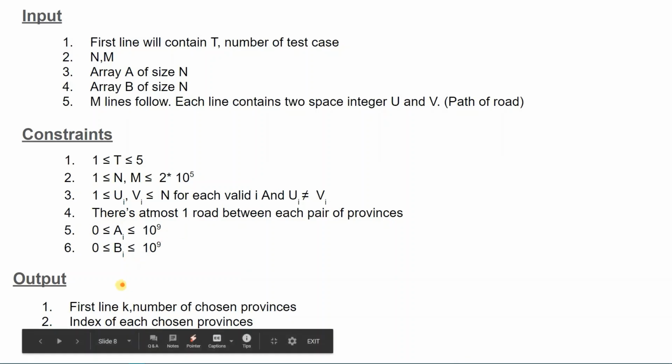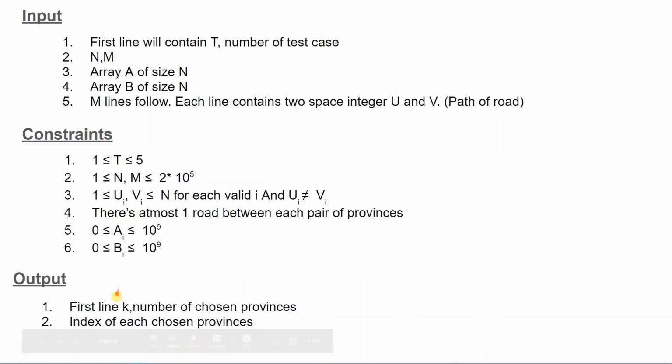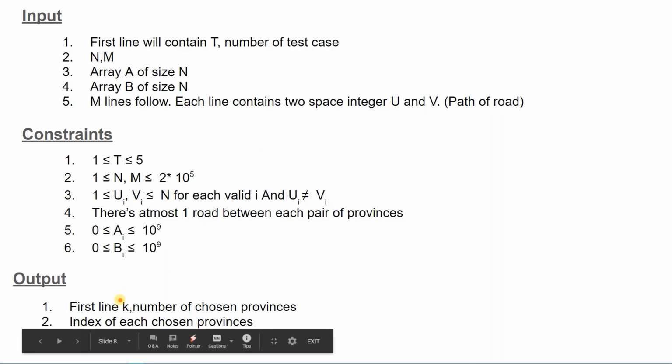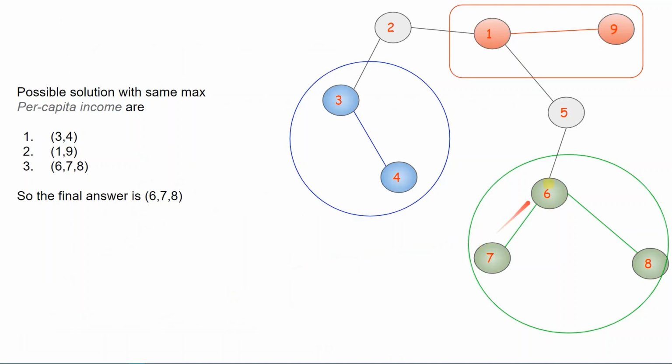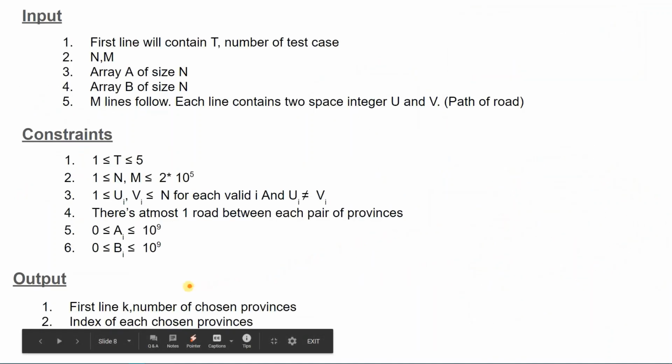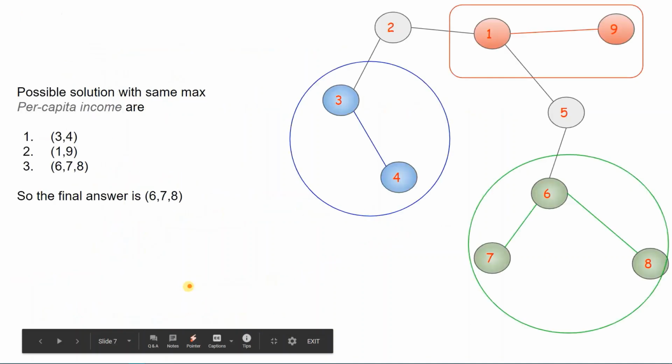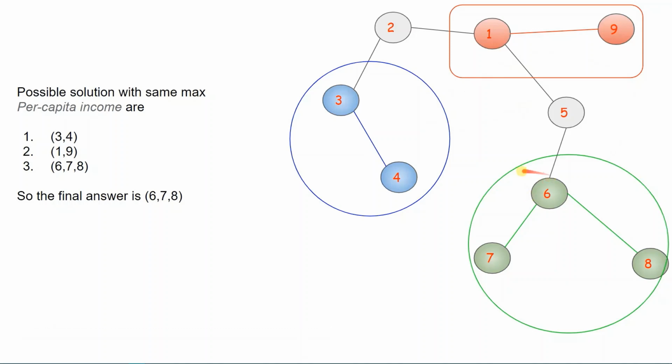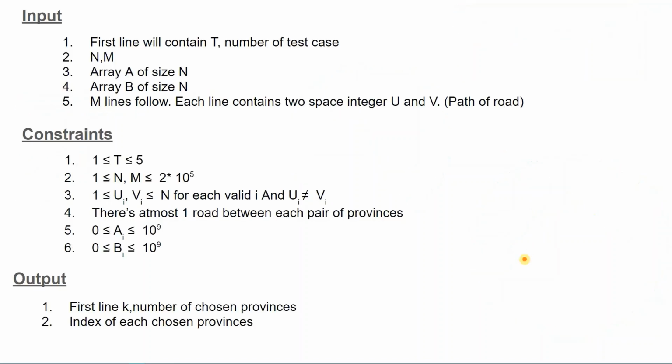The output: the first line will give K, where K is the number of chosen provinces, which is nothing but the number of provinces in the cluster, followed by the index of each chosen province. Here the indices of the chosen provinces are 6, 7 and 8. So for this question, the first line of output will contain 3 and the second line of the output will contain 6, 7 and 8.